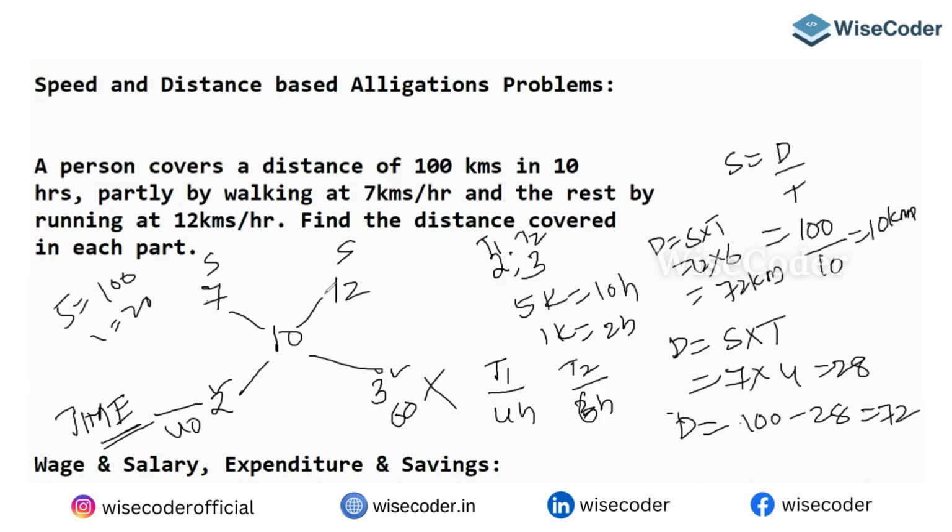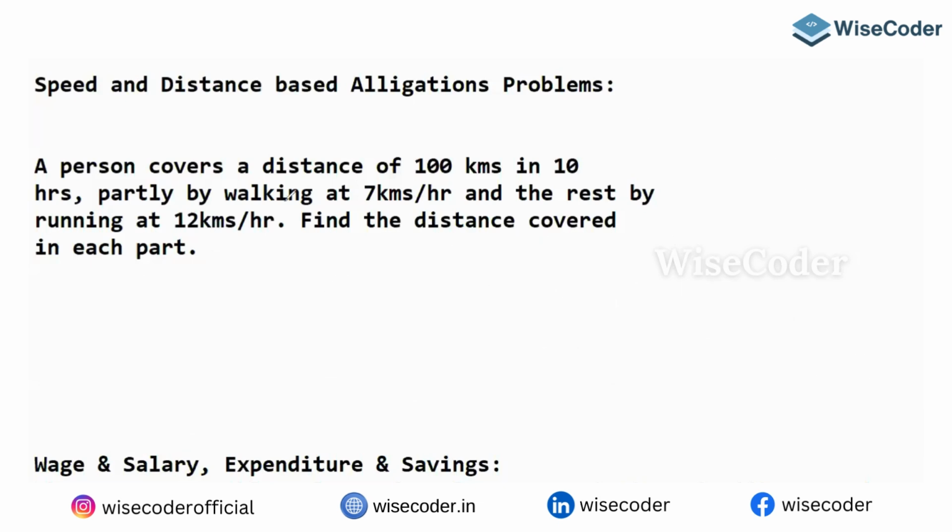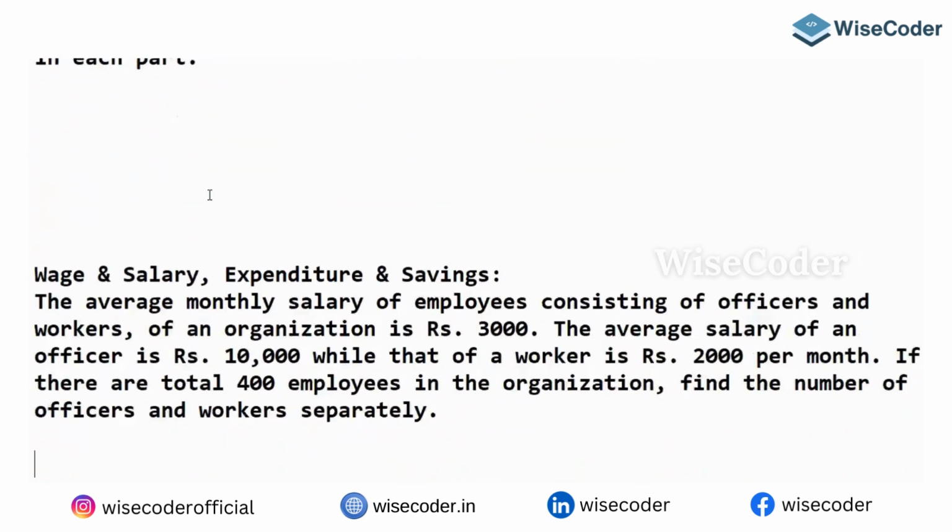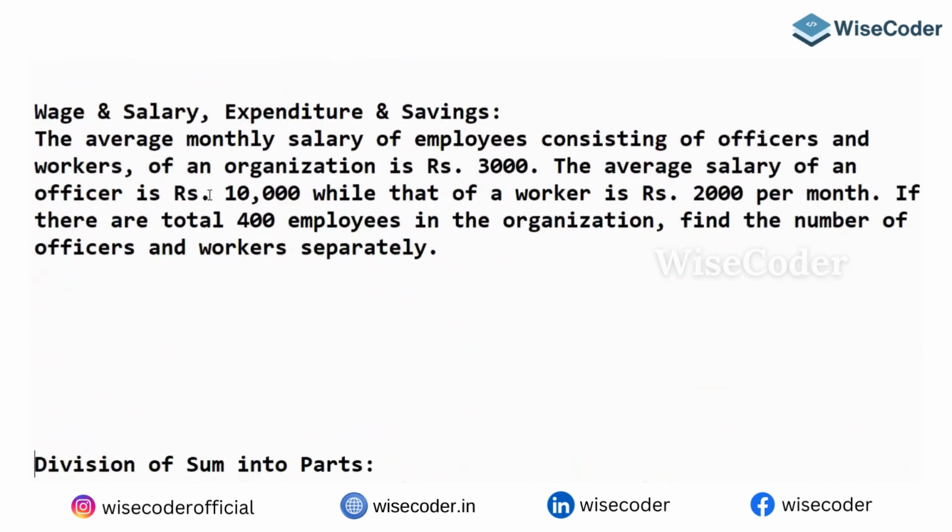Okay, let's go to the next question. Are you observing we are solving different varieties of questions on alligations and mixtures? Now we'll see wages and salaries. The average monthly salary of an employee consisting of officers and workers.